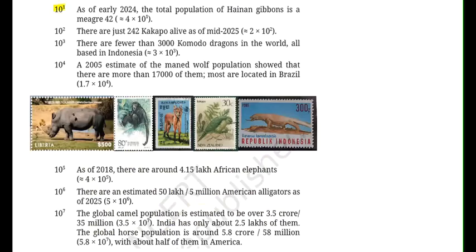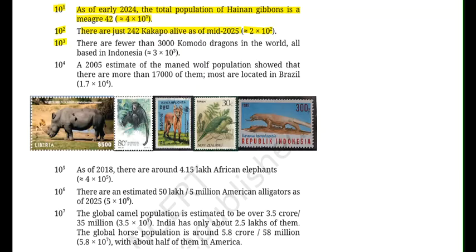10 to the power of 1. As of early 2024, the total population of hainan gibbons is a meager 42. Now this is also a very small population. So we can write it as approximately 4 into 10 to the power of 1. How will we use 10 to the power of 2? There are just 242 kakapo alive as of mid 2025. So we can express it as 2 into 10 to the power of 2. We are writing approximately, not exactly.